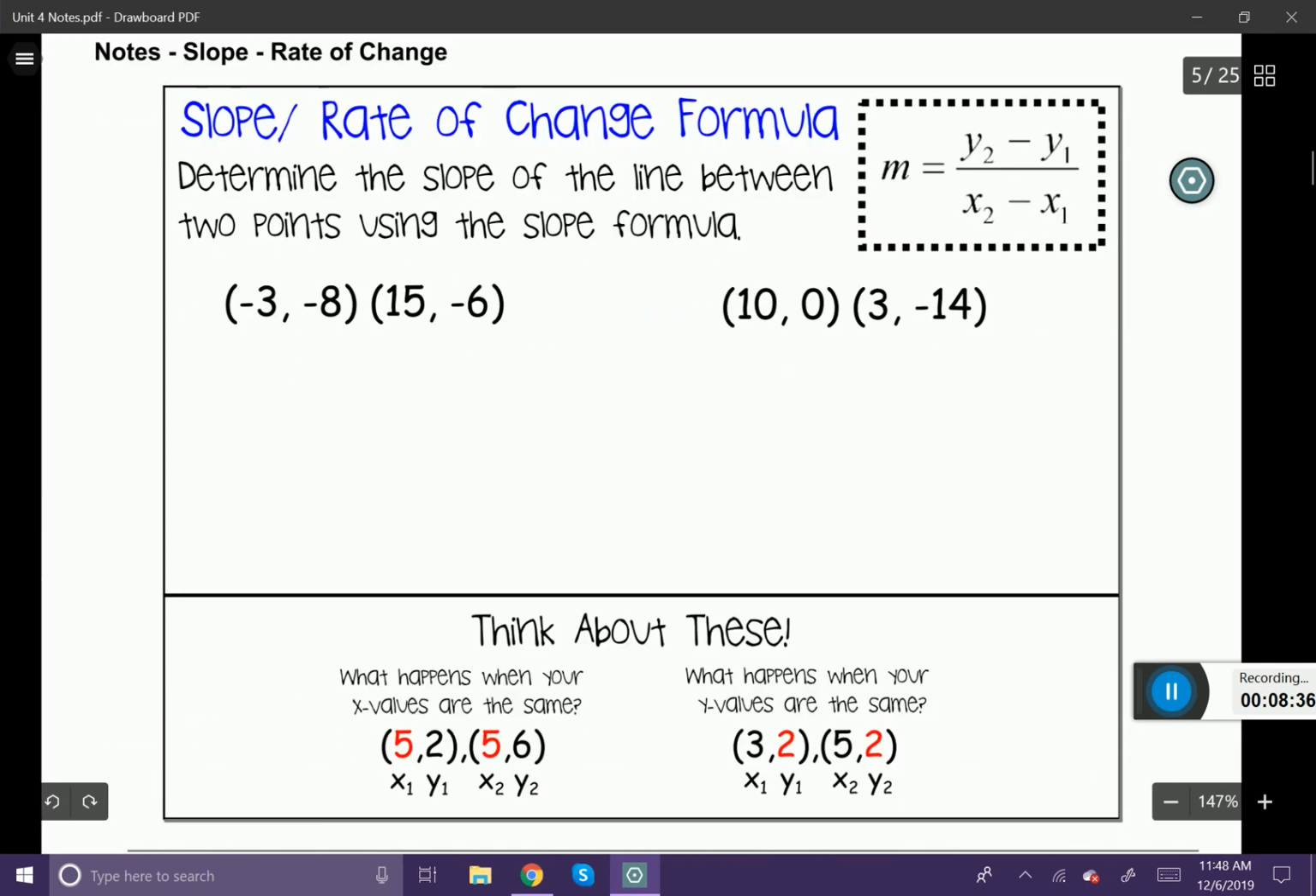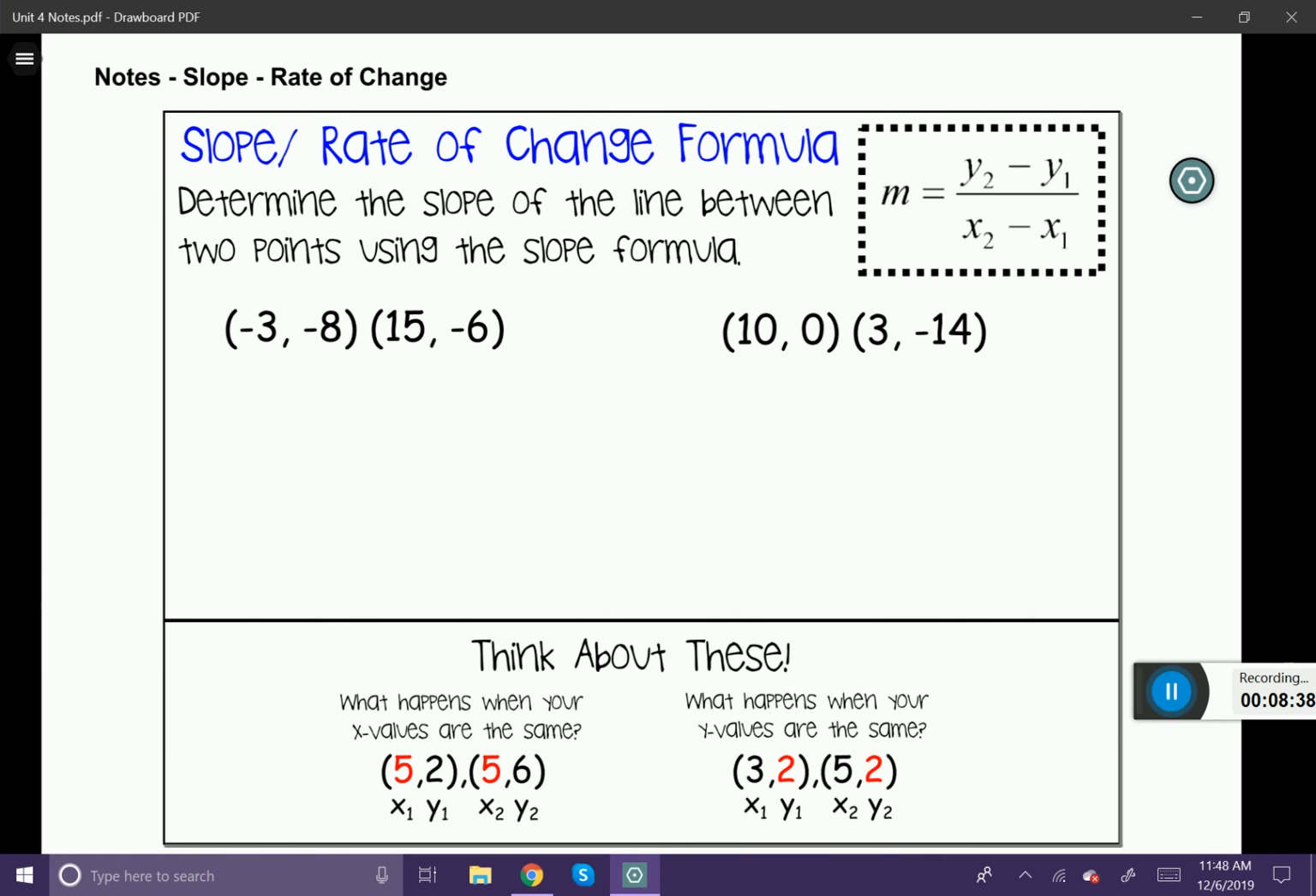Okay, now let's take a look at the formula for slope. This is a formula that you will need to commit to your memory. The formula is m equals y2 minus y1 over x2 minus x1. The y2, y1, x2, x1 are represented by coordinates. So these coordinate points, it says here, determine the slope of the line between 2 points using the slope formula. Where I get this whole x1, y1 is right here. Let's go ahead and label them: x1 and y1, x2 and y2.